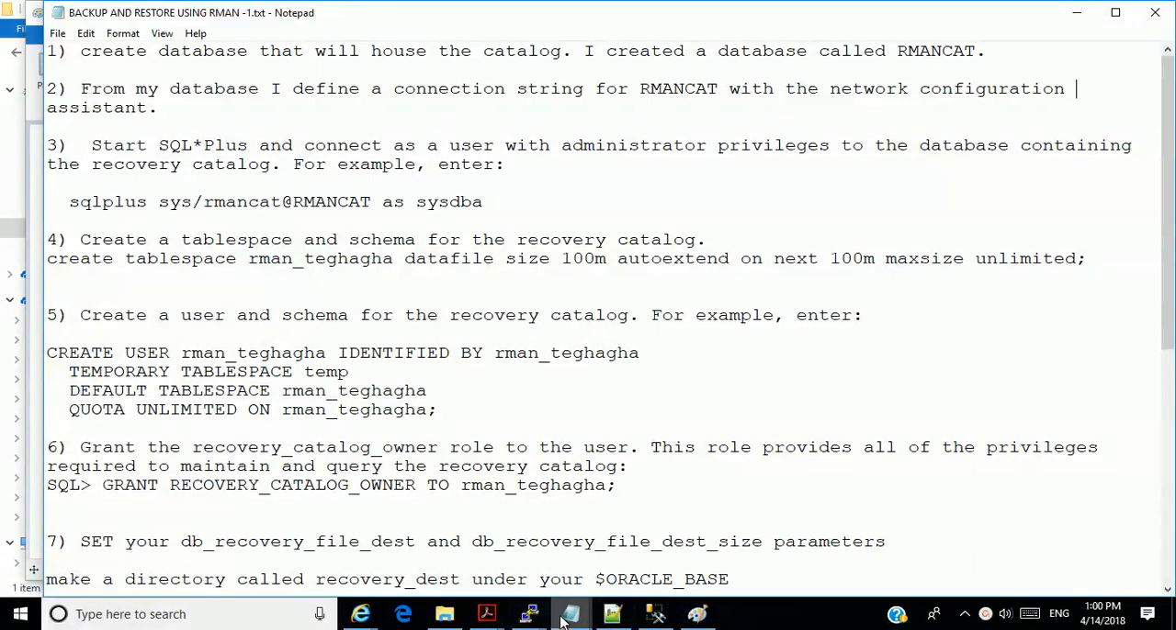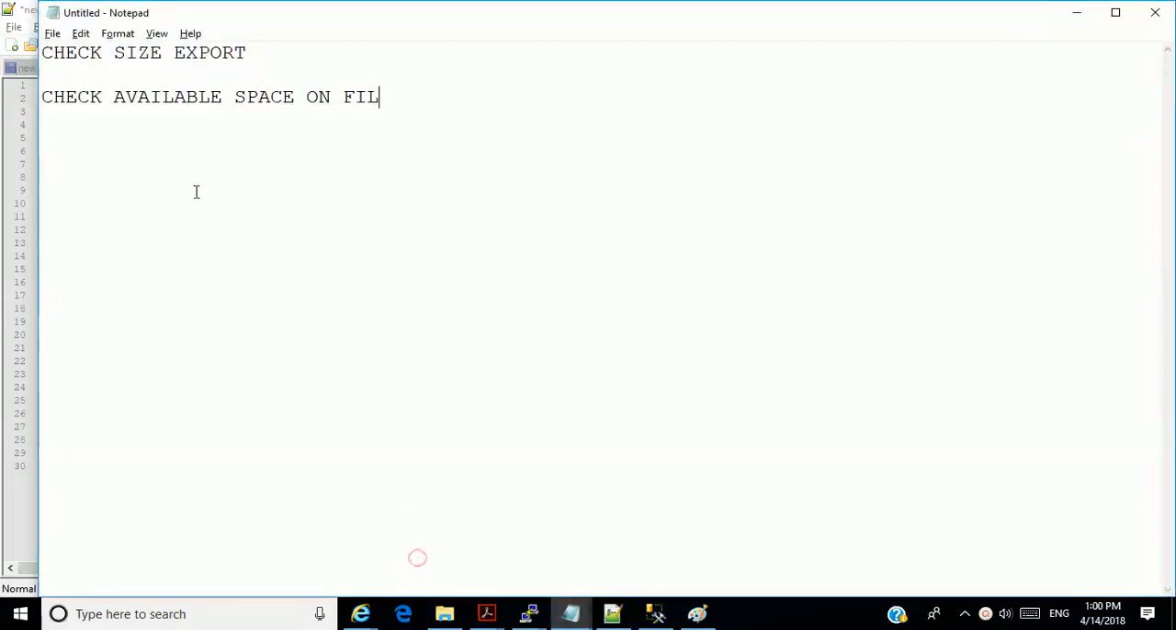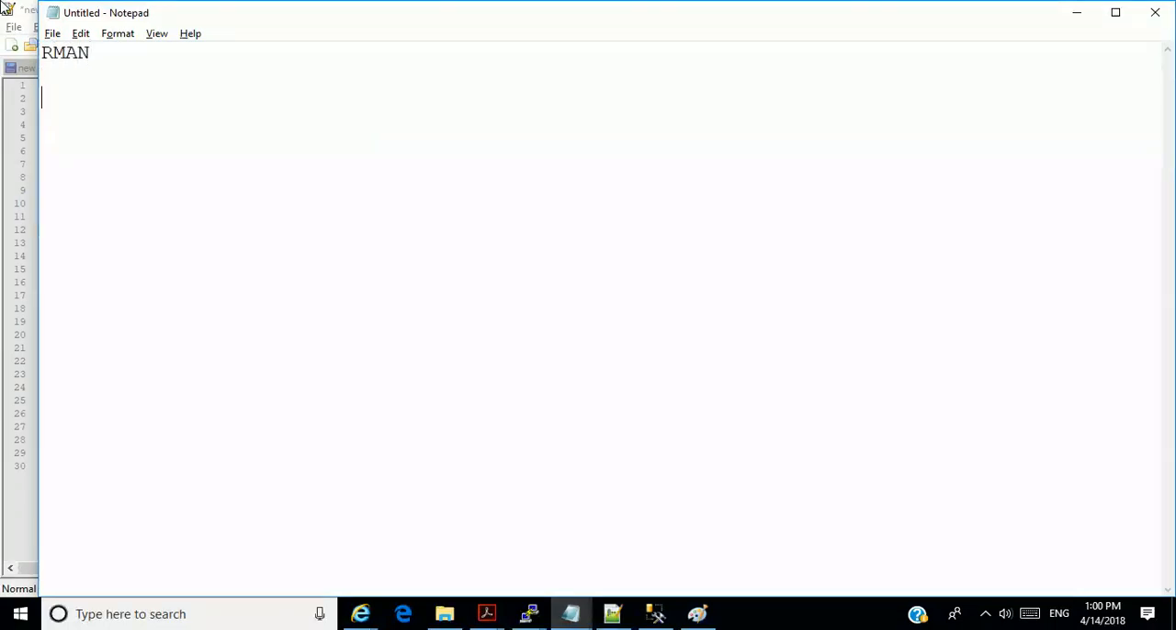Okay, RMAN, or Recovery Manager, which we call RMAN, is actually a utility that is used to manage backups. And Oracle recommends that we use this utility called RMAN.